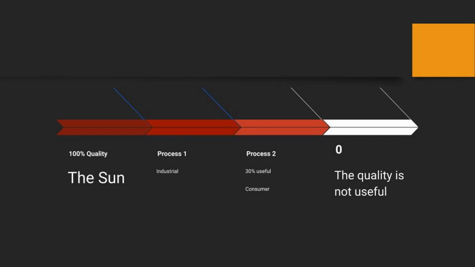For example, you have the sun. Let's say it is 100% quality of energy. You have 100% into process 1, and then in process 2, you have less useful energy. And at some point, the energy is not useful anymore to do any work.